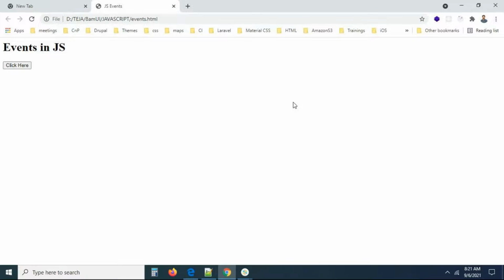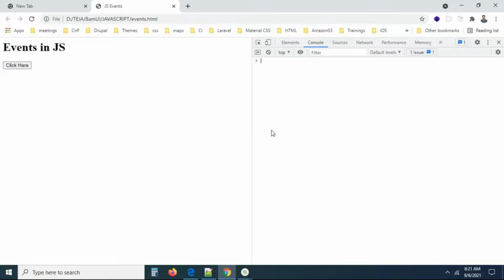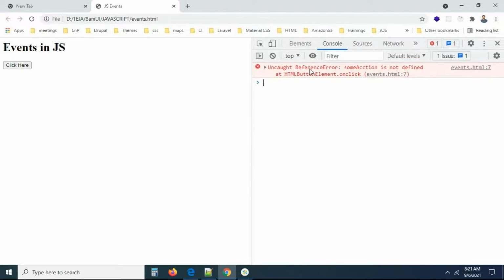Click here. Always when you're working with JavaScript, guys, open the console. It's a very important thing. If you have any error, we can check the errors in the console. Right now on page load I don't have any error, but when you click that button you may get an error. Can you see? I'm getting an error: Uncaught ReferenceError: someAction is not defined. On the button element's onclick, the someAction function is not defined. So the errors are also very clear and clever, guys.